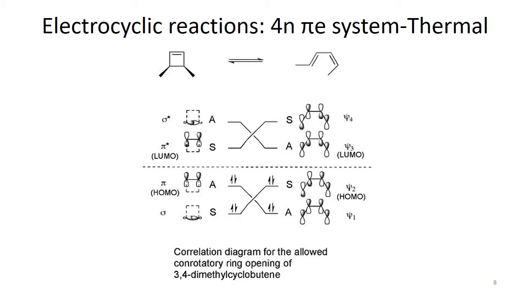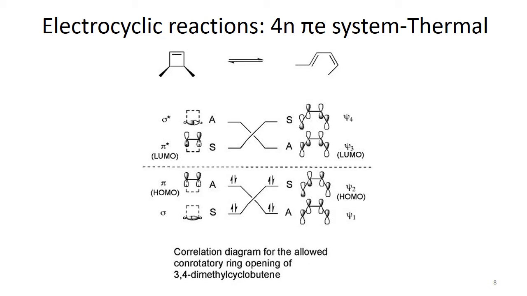But when we talk about the product, we have psi4 in these molecular orbitals. So again there are 4 electrons, and these 4 electrons occupy psi1 and psi2. So again HOMO is psi2 here. We already know how to draw these molecular orbitals.